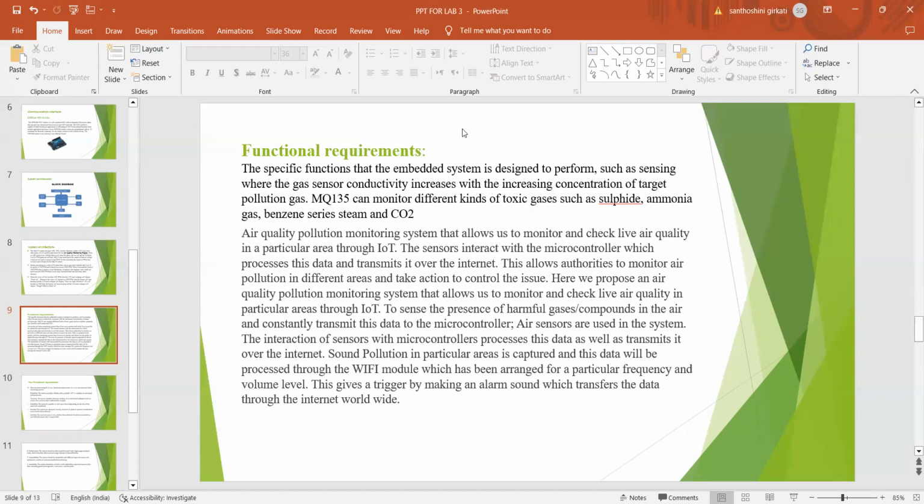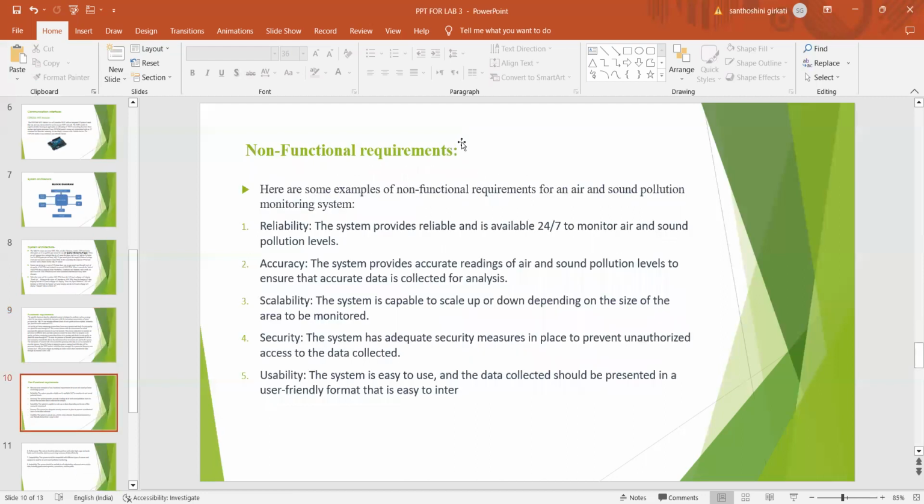Here we propose an air quality pollution monitoring system that allows us to monitor and check air quality in particular areas through IoT to sense the presence of harmful gases and constantly transmit the data to the microcontroller. The sound pollution in particular areas is also captured, and this data will be processed through the Wi-Fi module, which has been arranged for a particular frequency and volume level. This triggers and makes an alarm sound which transfers the data through the internet worldwide.